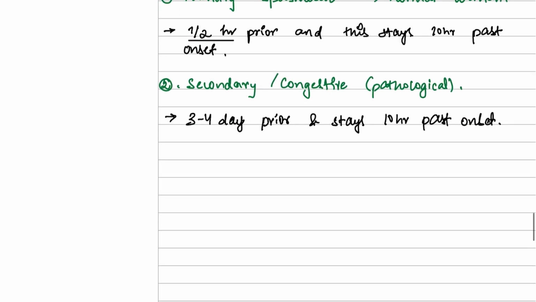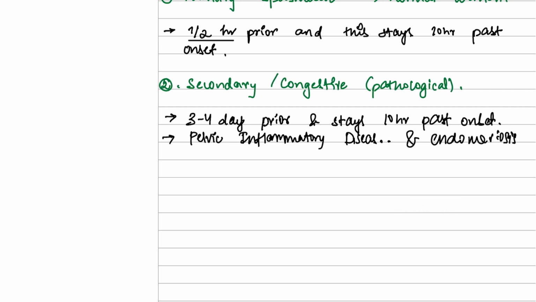Now this will be seen in some diseases like PID, that is pelvic inflammatory disease, and endometriosis. Okay, now the third one will be membranous dysmenorrhea.